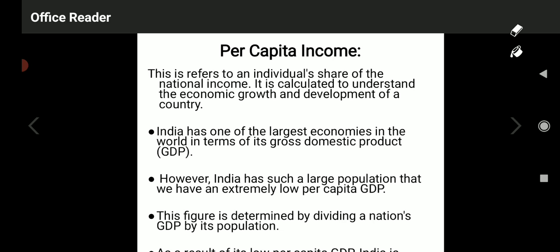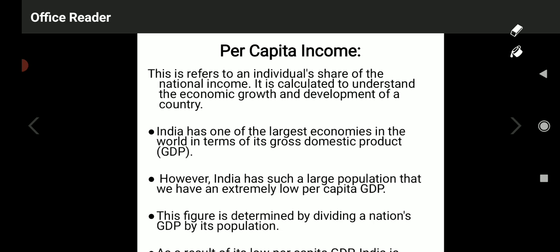Dear students, per capita income is also a very interesting component of national income. It is the most important component compared to all other concepts of national income. It refers to an individual's share of the national income. It means, in the total national income, what is the actual share of a single or particular person, the contribution of a particular person. How much a single person, a particular human being, has contributed towards national income is called per capita income.